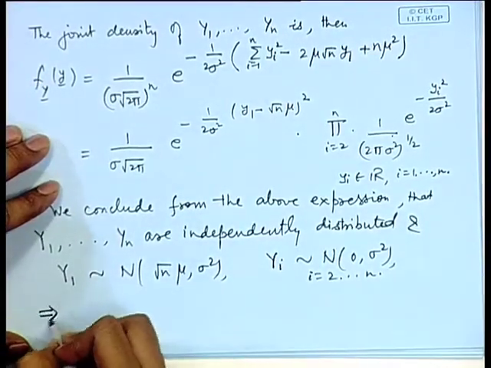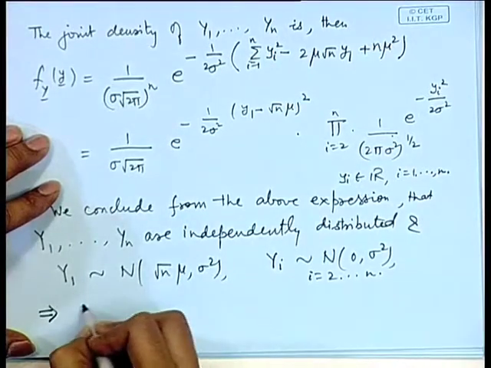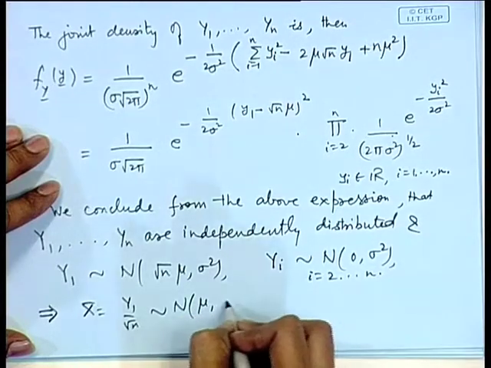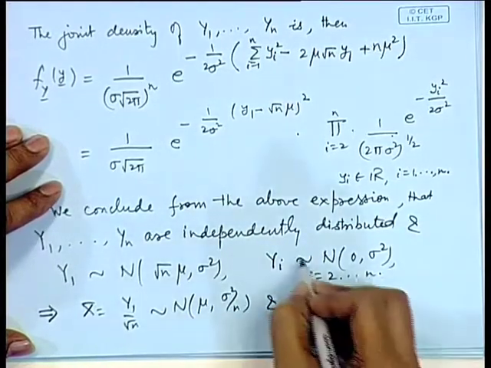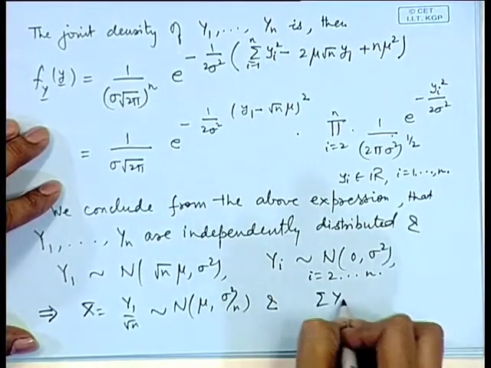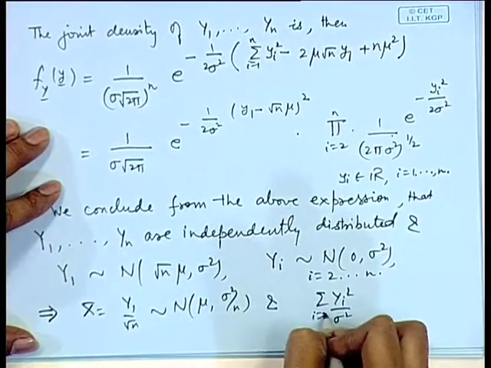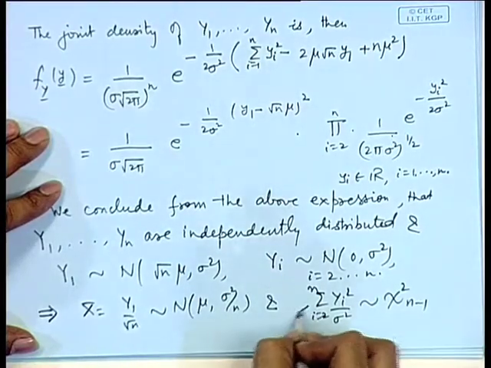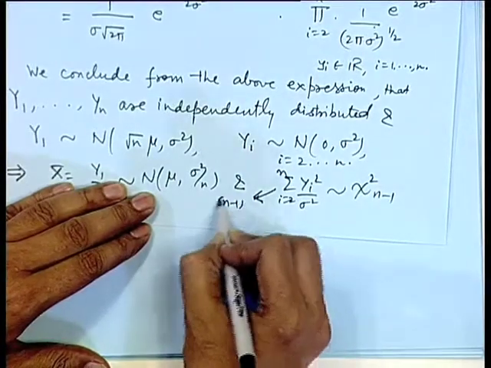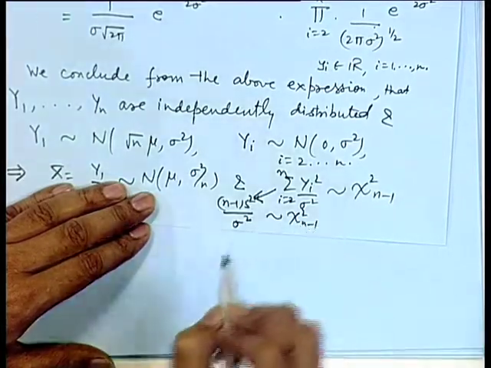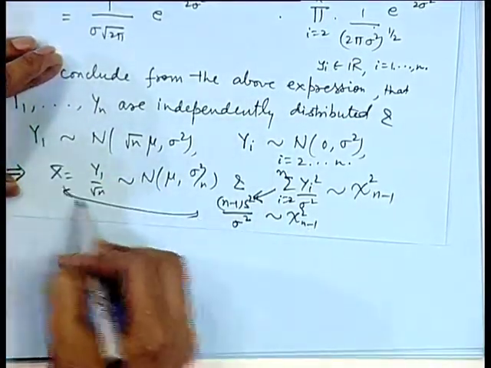So, this implies that since y1 is root n x bar, that is x bar is equal to y1 by root n, that will follow normal mu and sigma square by n. And the sum of the squares of this y_i divided by sigma square, that is sigma y_i square by sigma square, i equal to 2 to n, will follow chi square on n minus 1 degrees of freedom. But this term is nothing but n minus 1 s square by sigma square. So, that is following chi square on n minus 1 degrees of freedom, and further these two are independent.